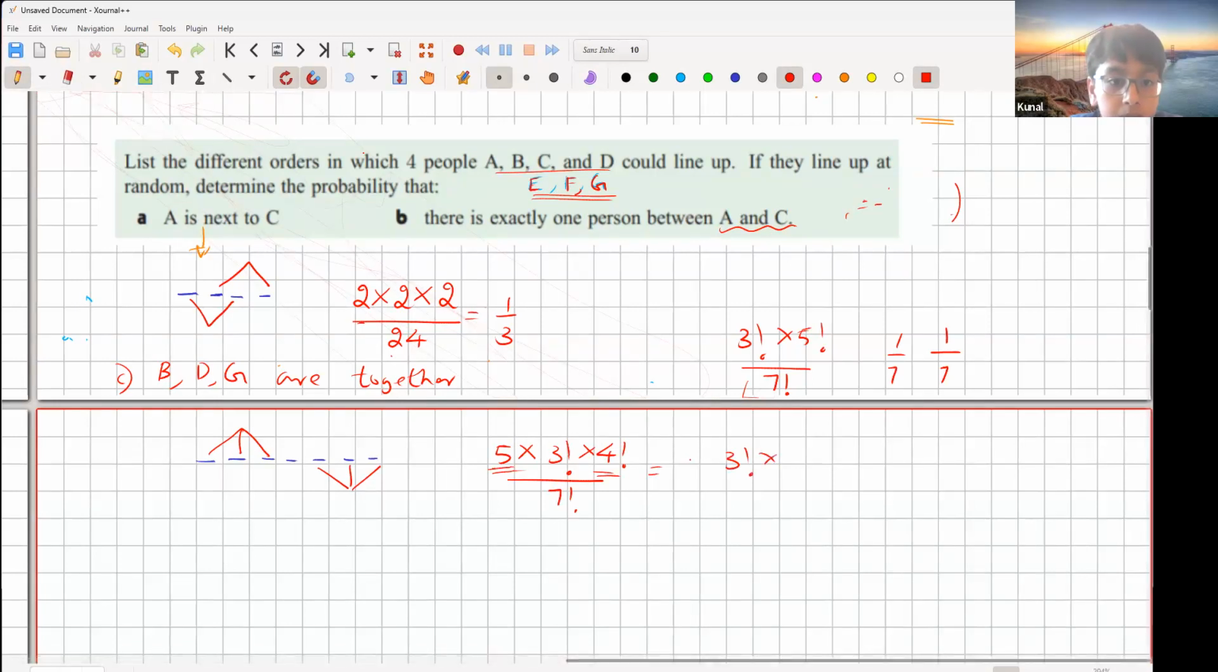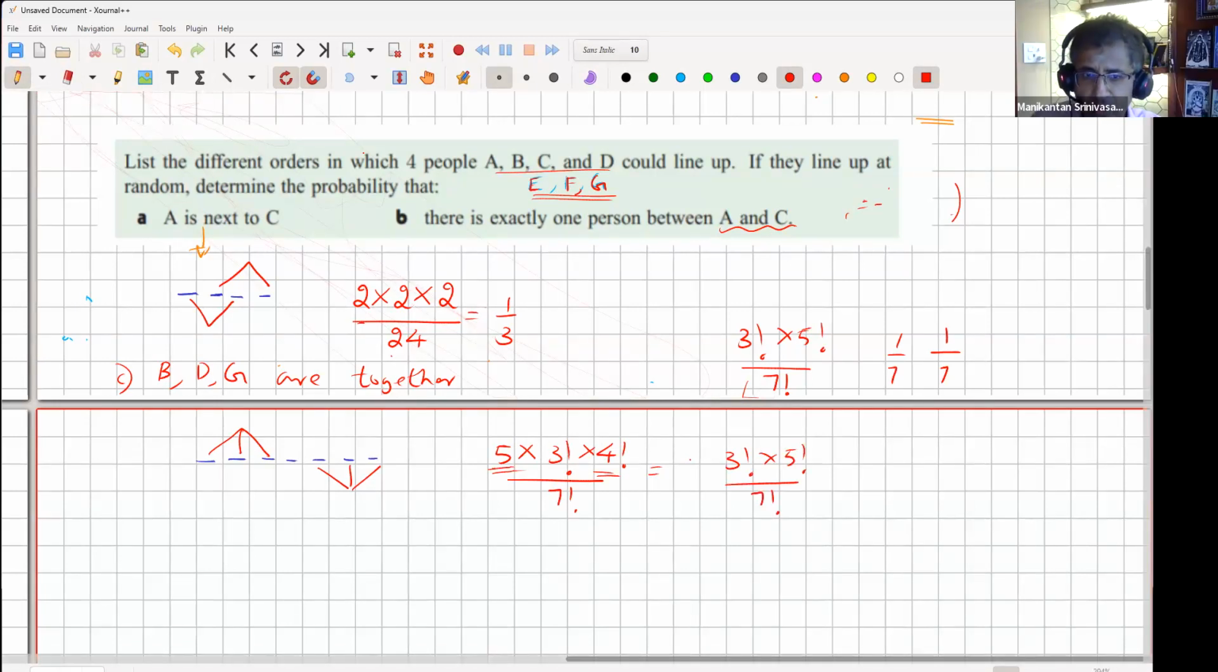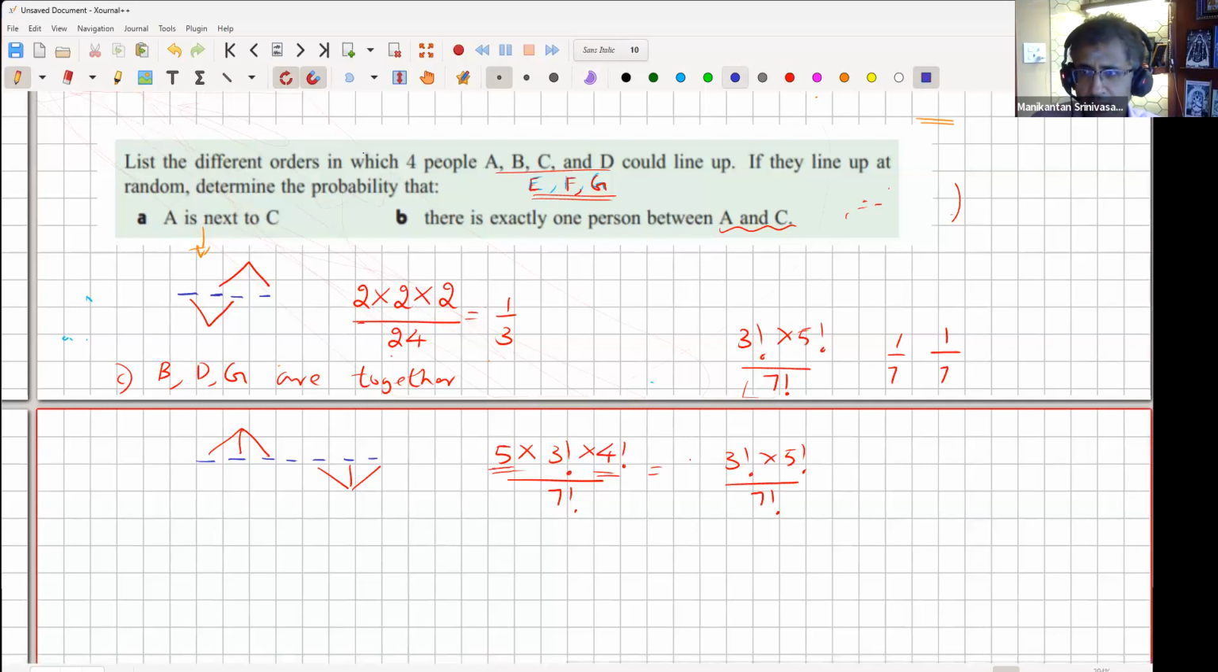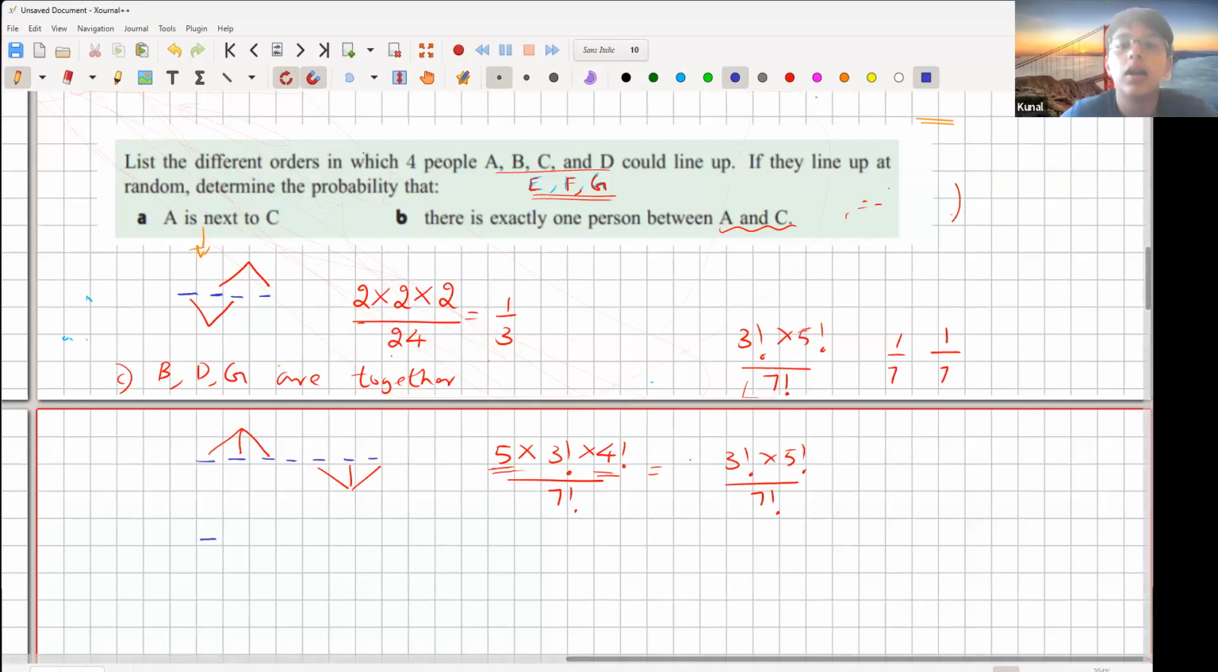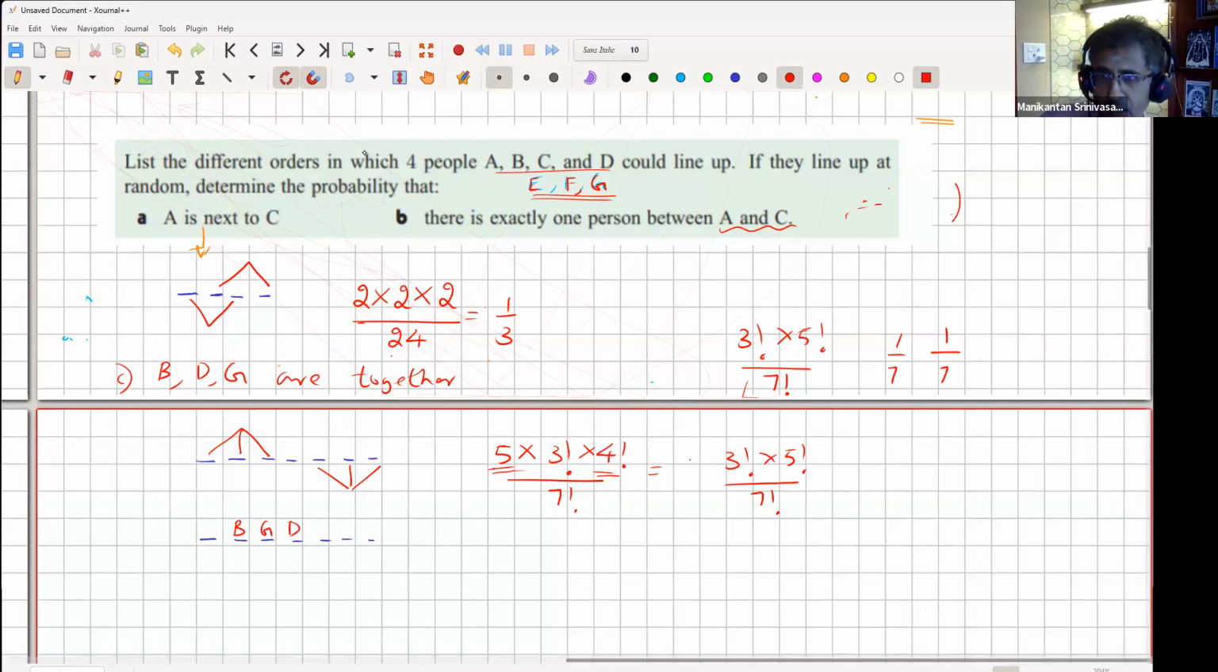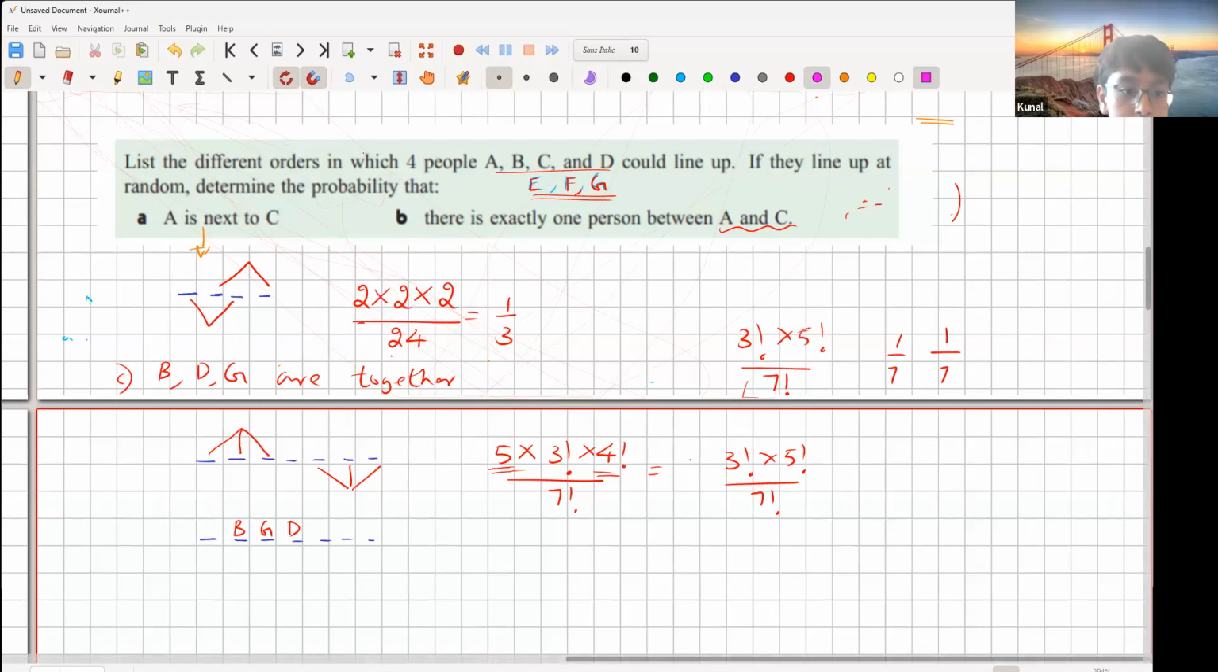So why did you multiply by 4 factorial at the end? Because the remaining 4 can sit in 4 factorial ways. Makes sense, right? So let's say B, D, and G decide to sit somewhere here. It doesn't matter how they are, but I have to count all the ways in which they can sit. If I'm dividing by 7 factorial, I'll have to do that.